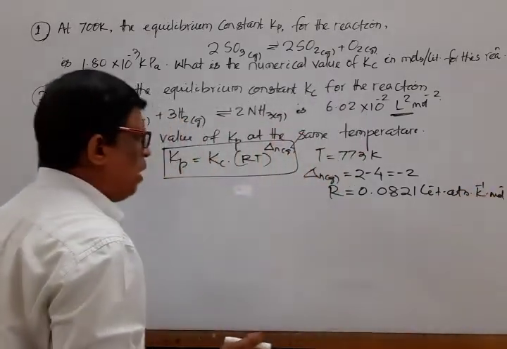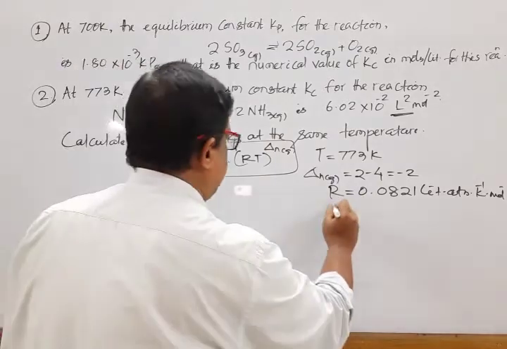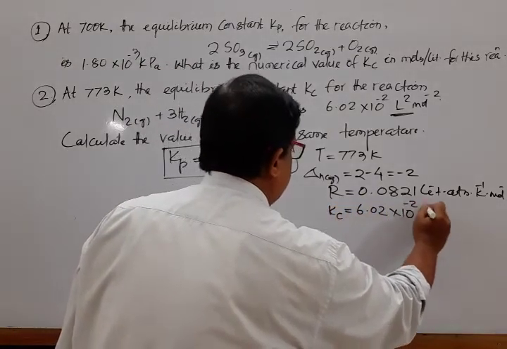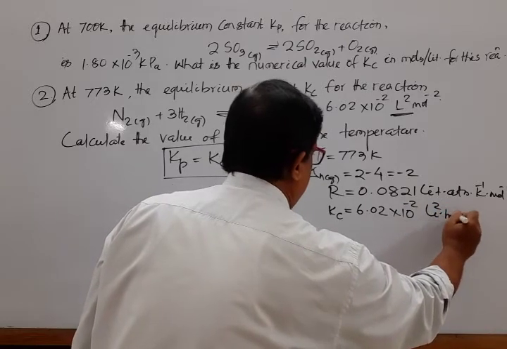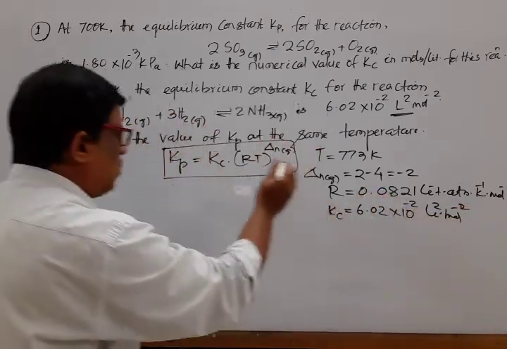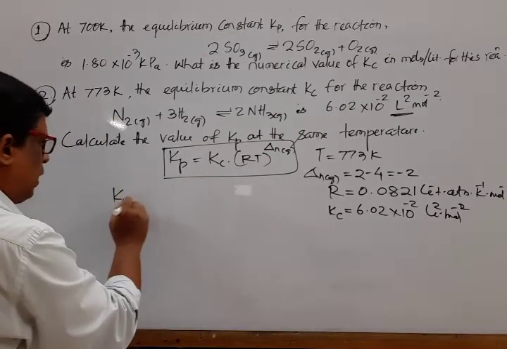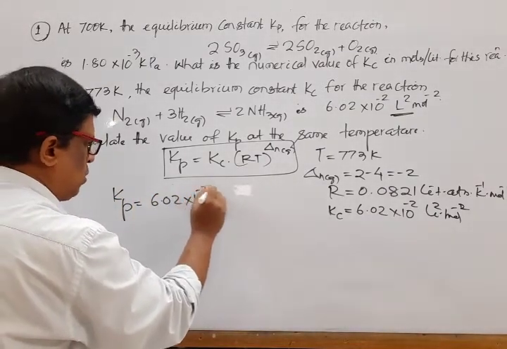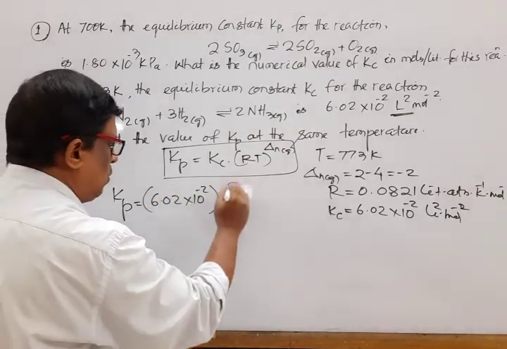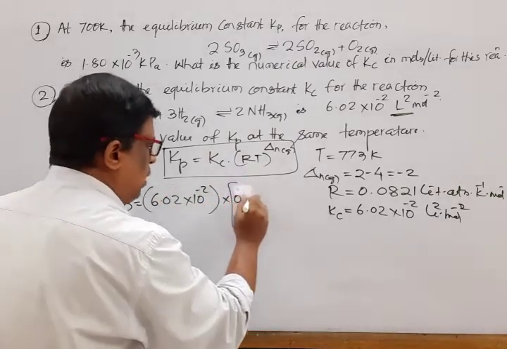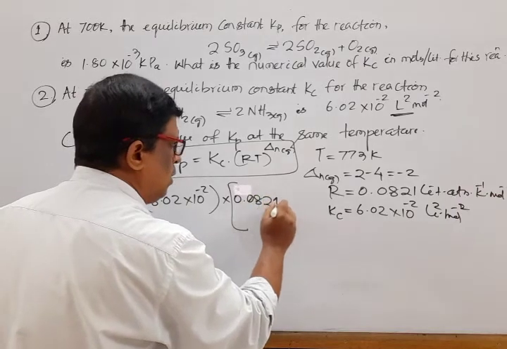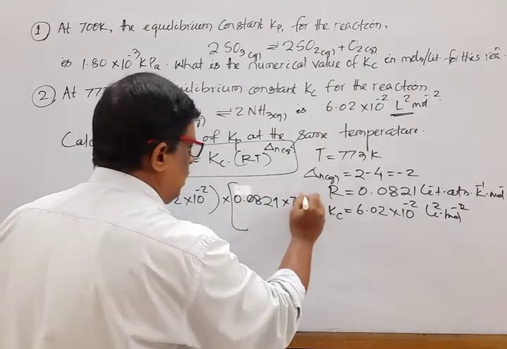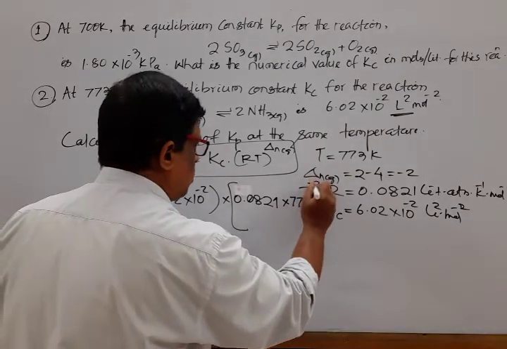Kc is given, Kc is equal to 6.02 into 10 to the power minus 2 liter square mole minus 2. So putting this value we have Kp is equal to 6.02 into 10 to the power minus 2 into 0.0821 into 773 to the power minus 2.